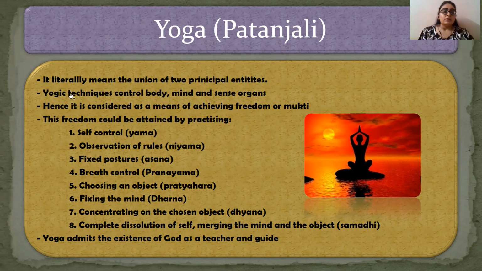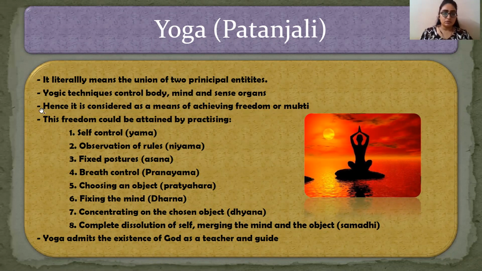Now, yogic techniques control body, mind, and sense organs. We know this. Breathing exercises, the Kapalbhati, and all those exercises which control our body, mind, and organs. Hence it is considered as a means of achieving freedom or mukti.